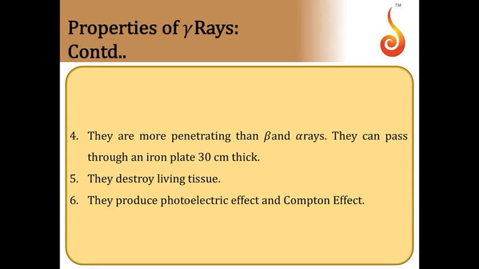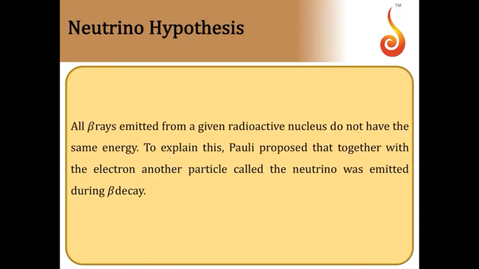Gamma rays are more penetrative than beta and alpha rays. They can pass through an iron plate which is 30 centimeter thick. So they can even pass through iron. They destroy living tissues. They produce photoelectric effect and Compton effect in some materials. So these are the properties of gamma rays.